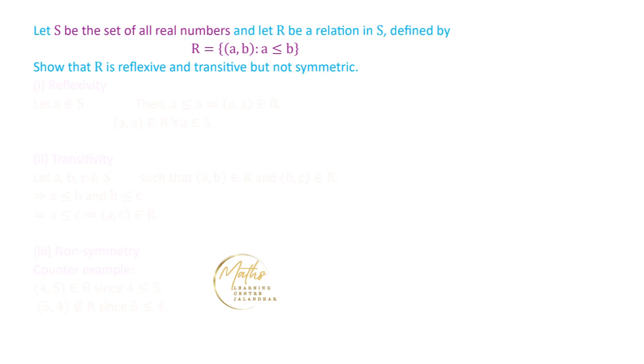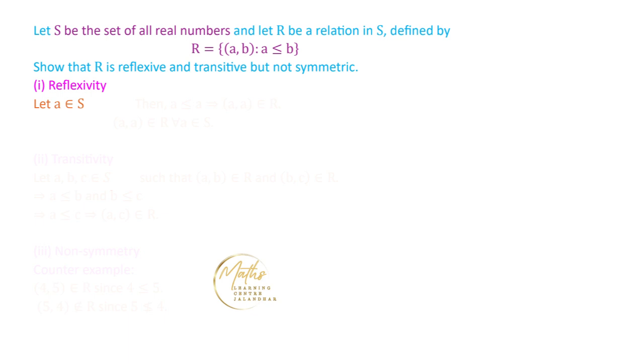First of all, we are going to check reflexivity. We consider an element A belongs to S, which means A is a real number. Using this relation, A and B are related if A is less than equal to B. So we check whether A is related to itself, that is, whether A is less than equal to A or not.